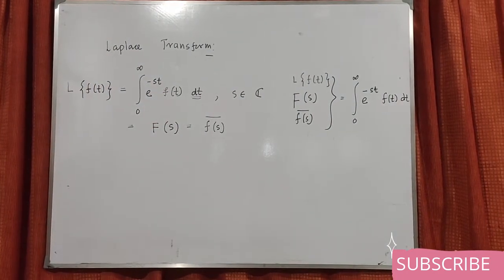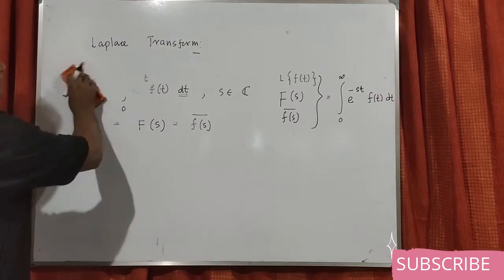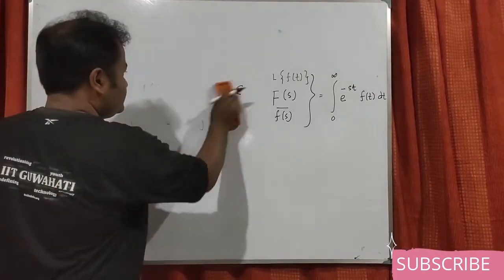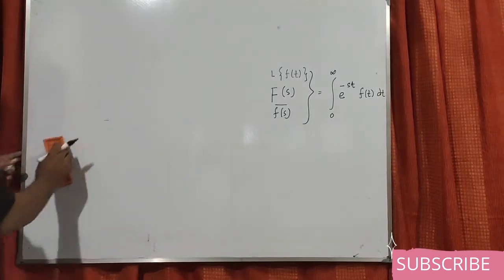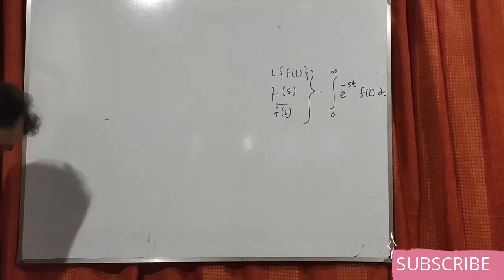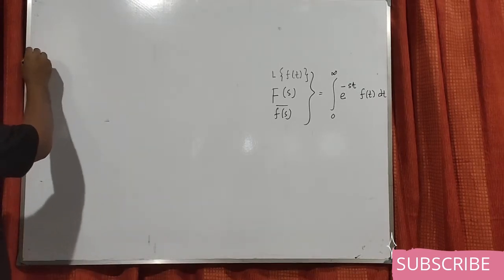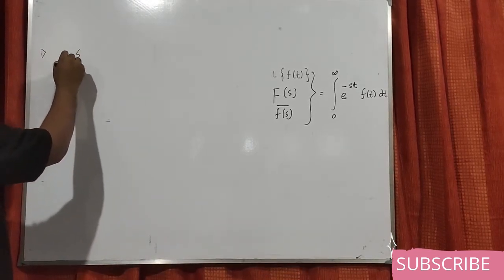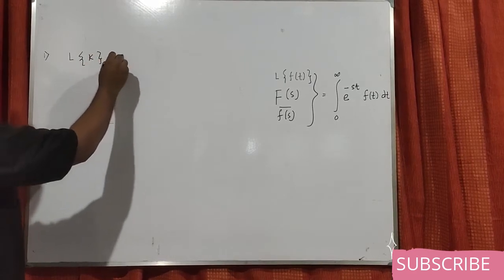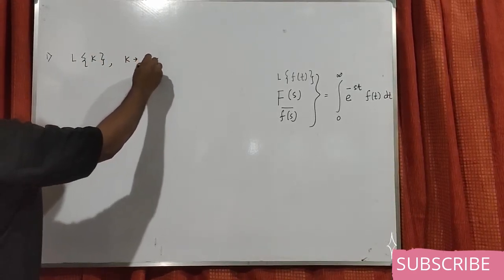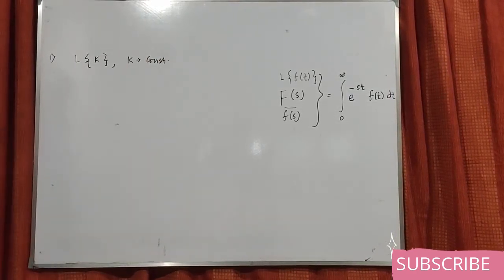Now let us look at some applications of this, or some of the formulas. For Laplace transform you need to know some basic formulas like derivative and integration. So say, what is the Laplace transform of k, where k is a constant? Let us try to find that.